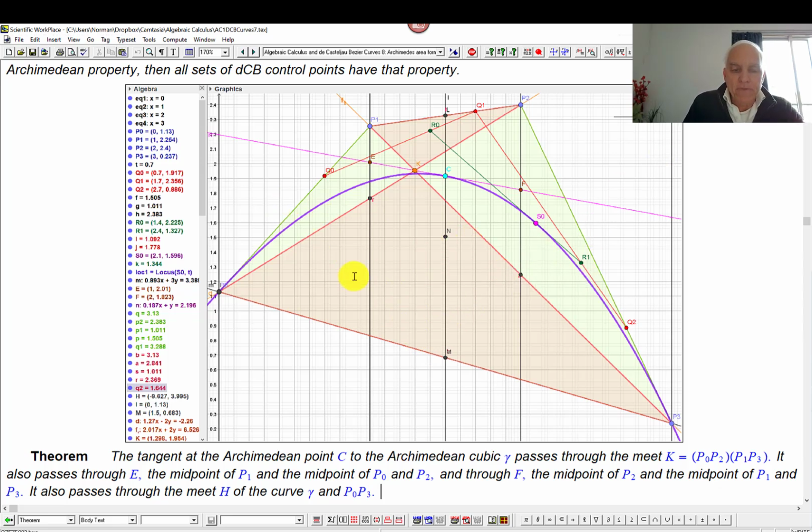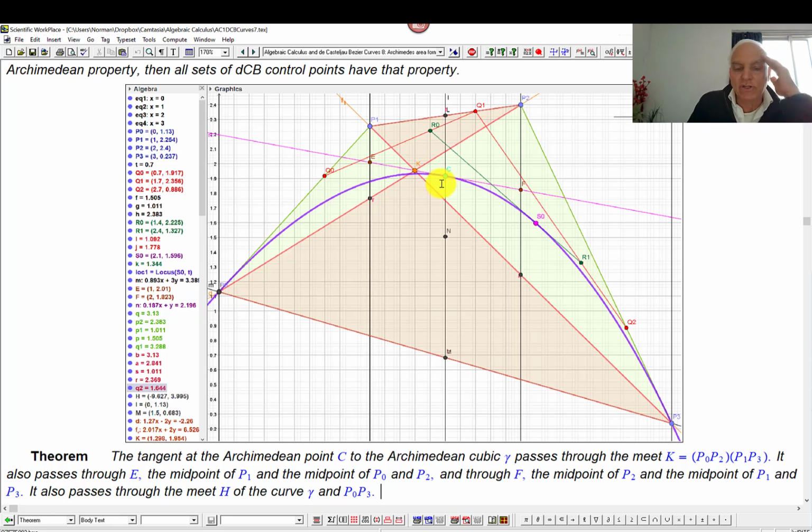So here, the tangent at this Archimedean point C passes through the meet K, this point K, which is just the meet of the 2 lines, P0, P2, and P1, P3. So that's enough to construct the tangent to this curve if we already know what the point C is.